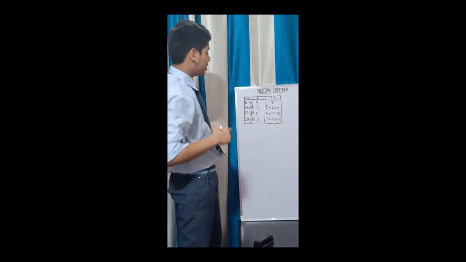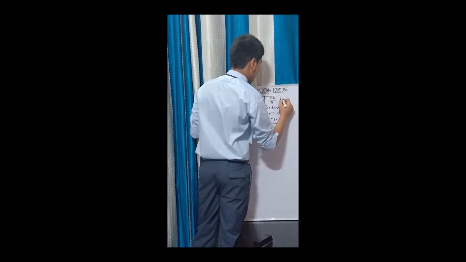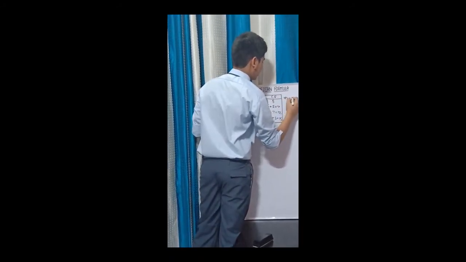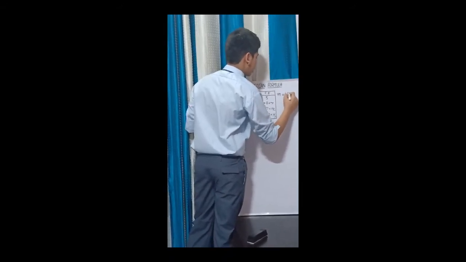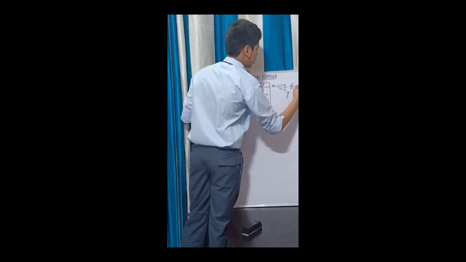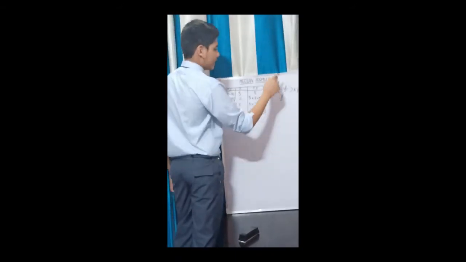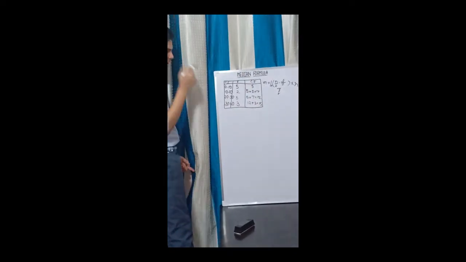Now let's calculate the median through the median formula. As we already know, the median formula is M = L + ((N/2 minus CF) / F) times H. Here M stands for median, L stands for the lower limit of the median class.